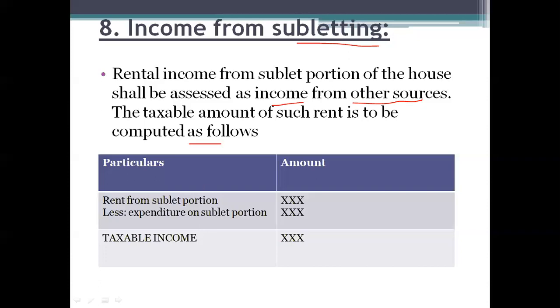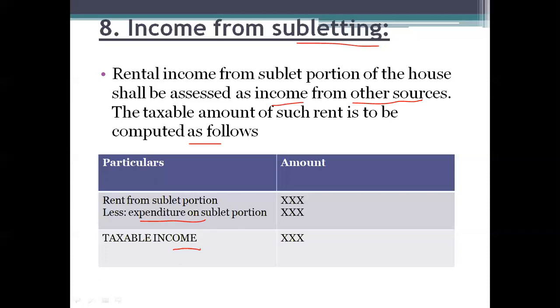First, we need to take the rent income from the sublet portion, meaning whatever rent amount we are receiving from the sublet portion, and from that we need to minus the expenditure on the sublet portion. Information regarding the expenditure will be given in the problem, so we need to claim that expenditure. The balance amount will be taxable under the head called income from other sources.